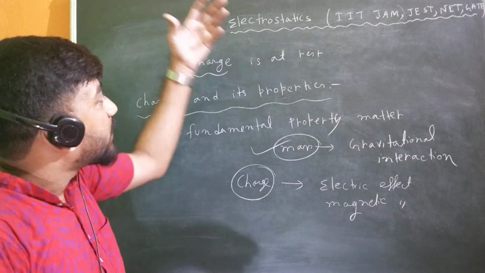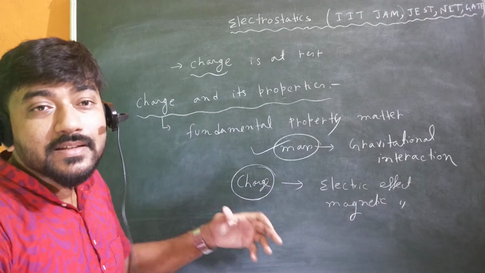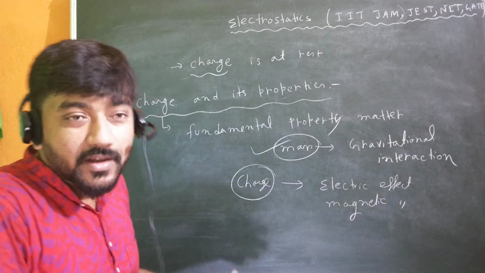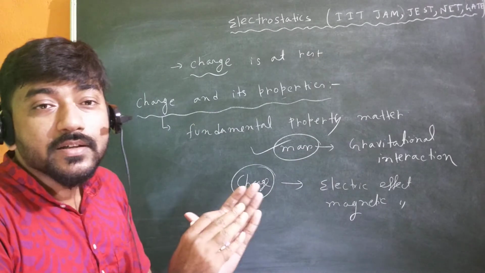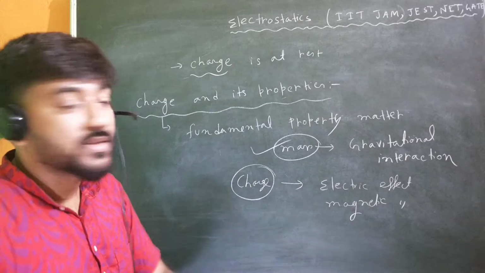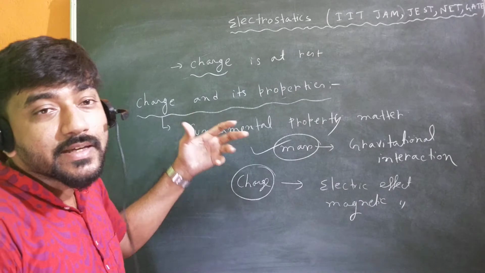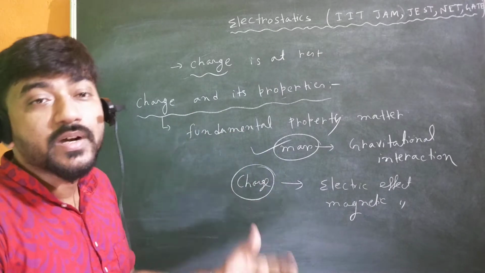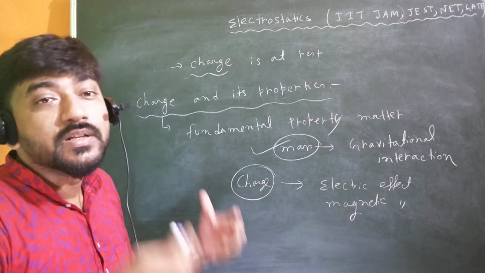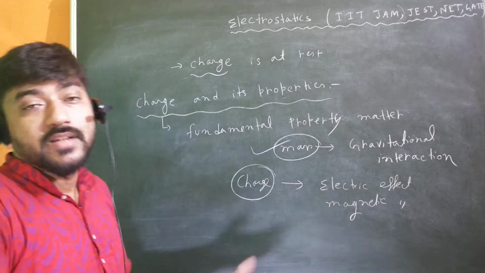Then we will study the magnetic field when the charge is in uniform motion. And when we study electromagnetic waves and Maxwell's equations, there we will see the accelerated charged particle and its effects.